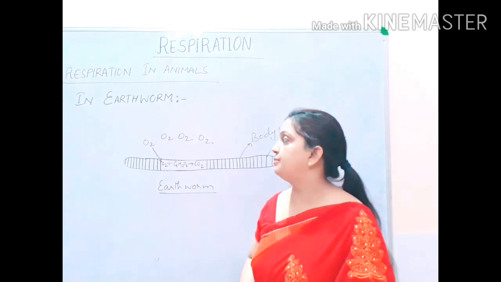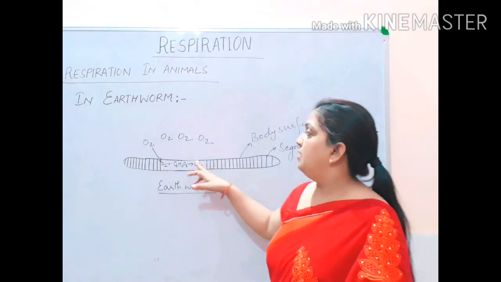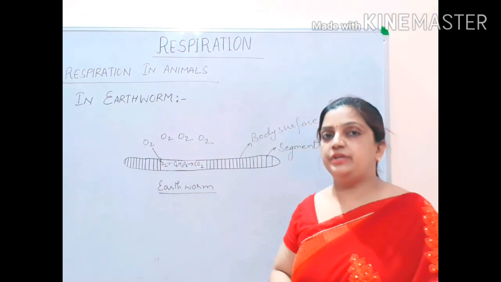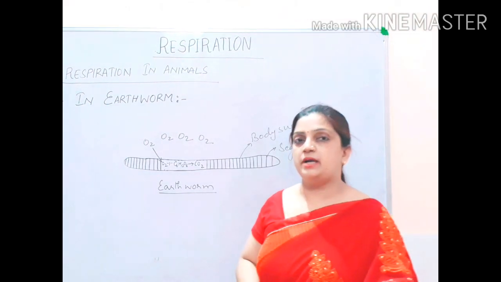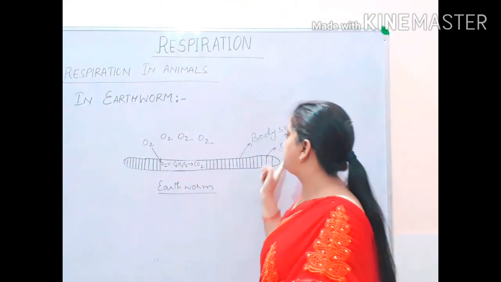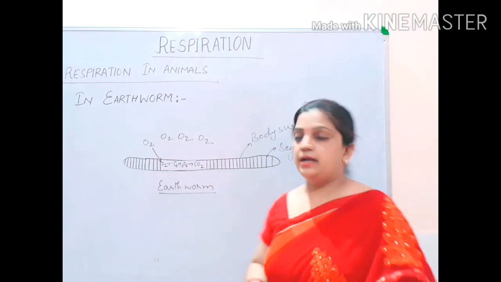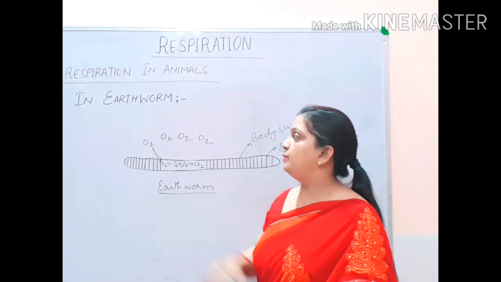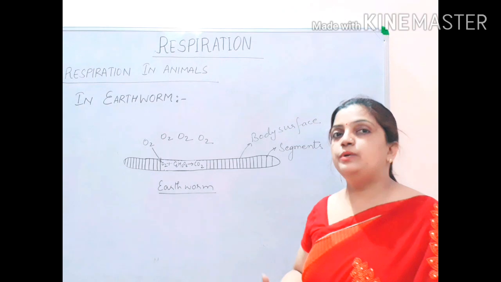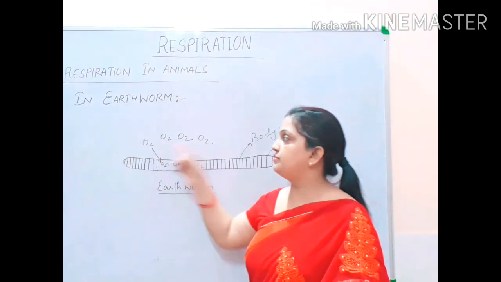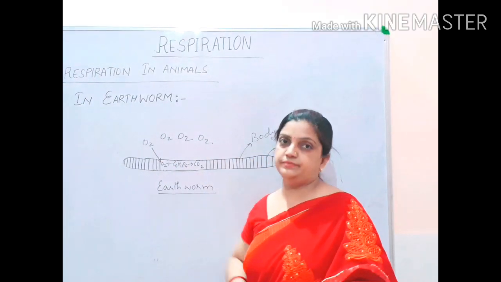This earthworm is going to respire by the body surface, by the outer layer of the body. And this outer body surface will be taking oxygen from the atmosphere inside the body.